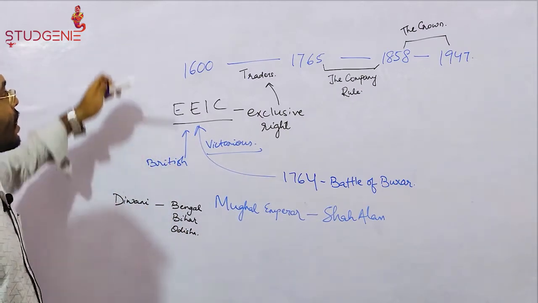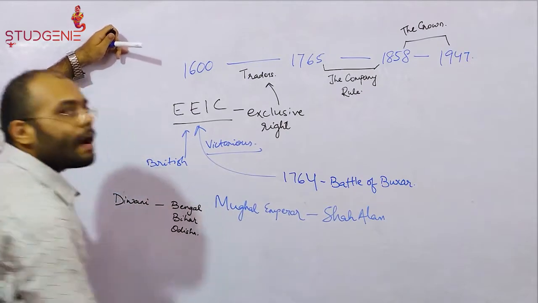Hence, the company's rule as a territorial power began.